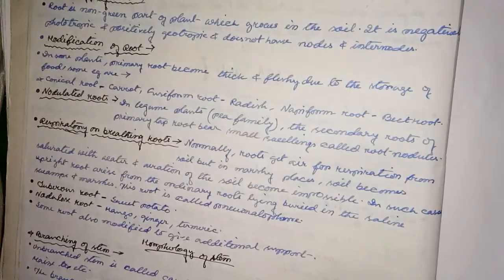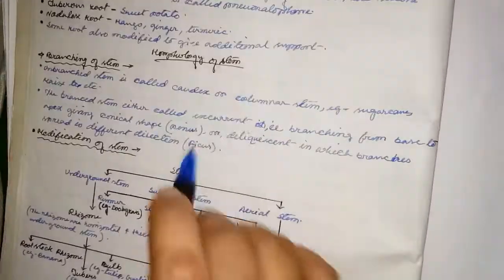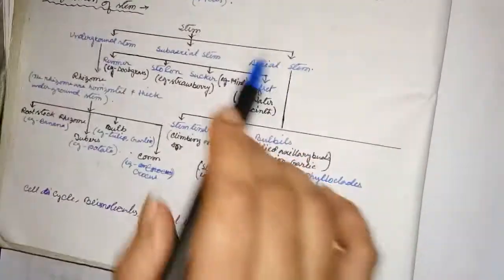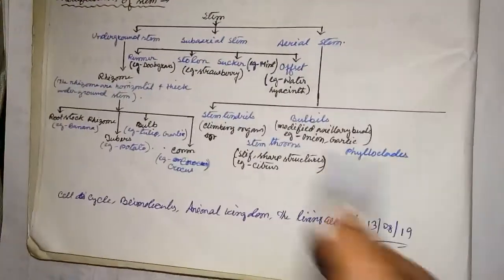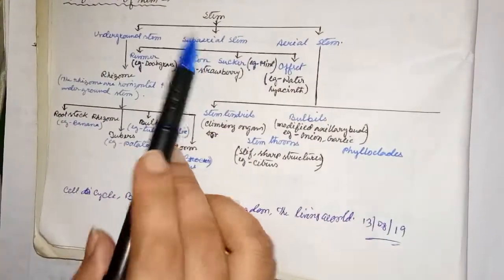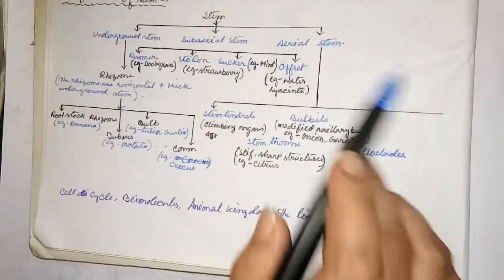Next, here it is the morphology of stem. Here is the classification of morphology of stem, that is underground stem, subaerial stem, aerial stem, etc.